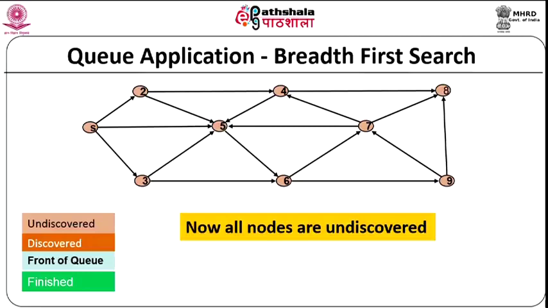Here we have used a color code. The pinkish orange stands for undiscovered nodes, the red stands for discovered, blue stands for whatever node is in the front of the queue, and green stands for finished nodes. So, when all the nodes are finished, we have finished the breadth first search. Now, initially to start off, all the nodes are undiscovered. We have not seen the nodes, we are just starting the algorithm. Okay. So, we go to the next thing.